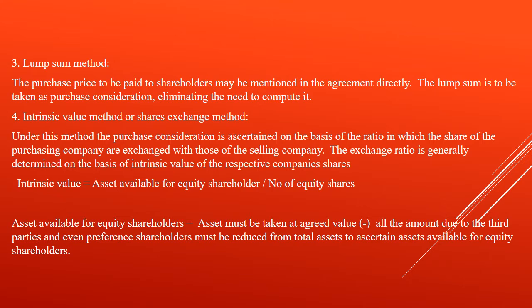Let us see what the intrinsic value is first. The intrinsic value means here net asset available to equity shareholders divided by number of equity shares. Then let us see what is net asset available to equity shareholders. Now, net asset available to equity shareholders is nothing but the assets taken at agreed value minus all the amounts due to third parties, and even preference shareholders must be reduced from the total assets to ascertain the net asset available to equity shareholders. Okay, so this is the way you should calculate the purchase consideration. Next slide.